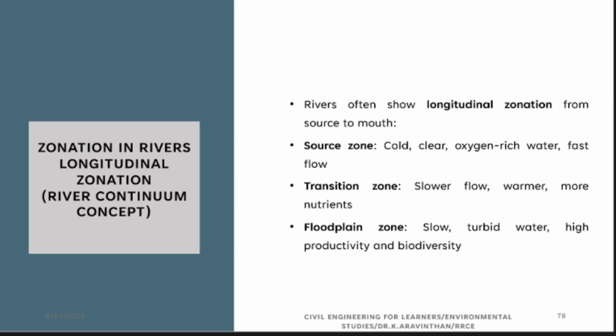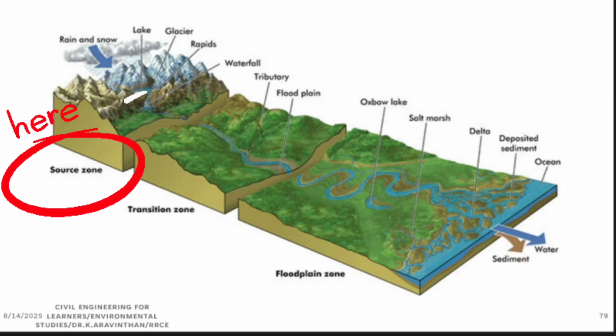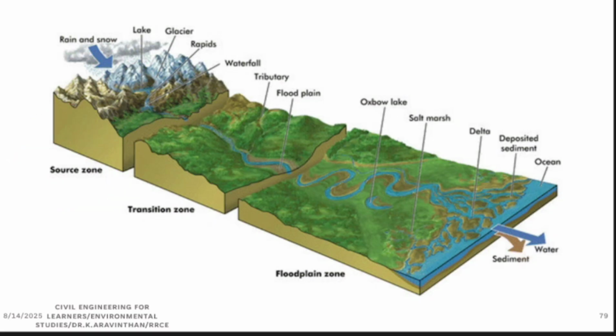Floodplain zone. I will give you an image which will give you a good understanding. You see here, this is called source zone, where the water is flowing through mountain. Source zone. Transition zone is in between this. The nutrients will be transported from here to this zone. This is called tributary floodplain. Here you cannot do agriculture. Why?